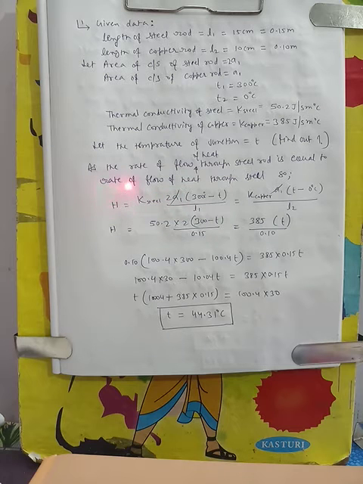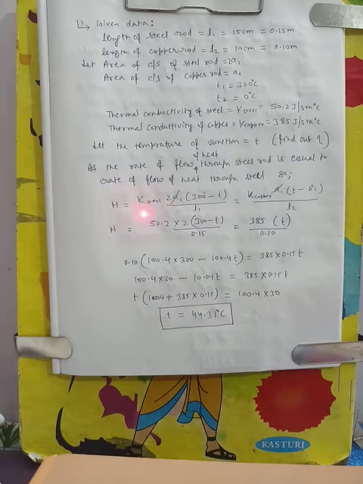Now, the rate of flow of heat through the steel rod is equal to the rate of flow of heat through the copper rod. Here it will be copper. So you correct this: here it will be copper, not steel. I will correct it after the lecture.